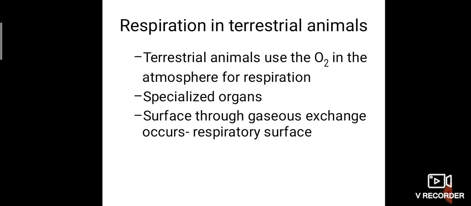So the lungs are the specialized organ, and in other terrestrial animals, some specialized organs are also there. In some animals, they use the body surface to respire. That is, they use the body surface for gaseous exchange. That is called the respiratory surface.